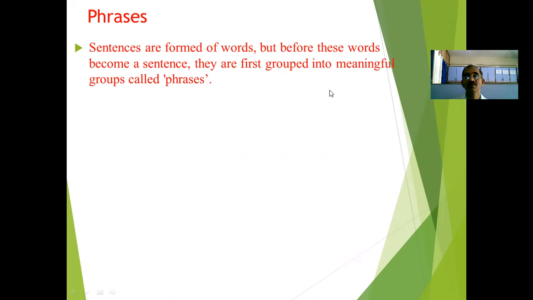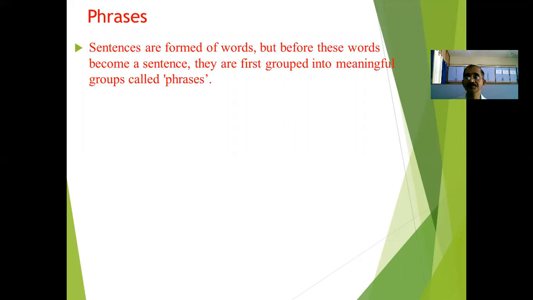They are called phrases. Whenever we combine words together, that becomes a phrase. So sentences are formed of words, but before these words become a sentence, they are first grouped into meaningful groups that are called phrases. Whenever we frame any grammatical sentence, there are some words. Before framing the structure of any sentence, there are also some groups of words. What are these groups, combinations of words?